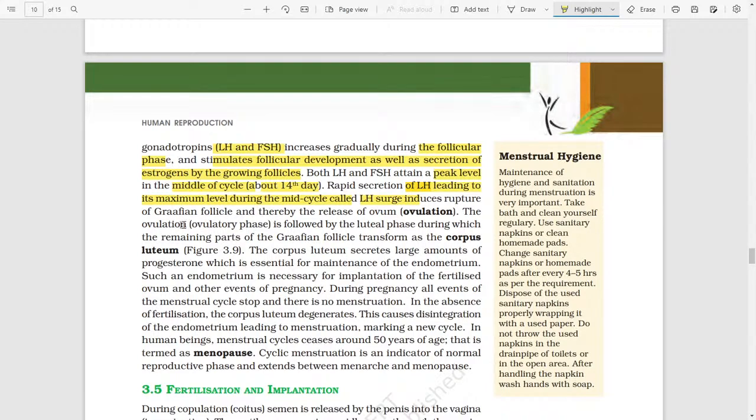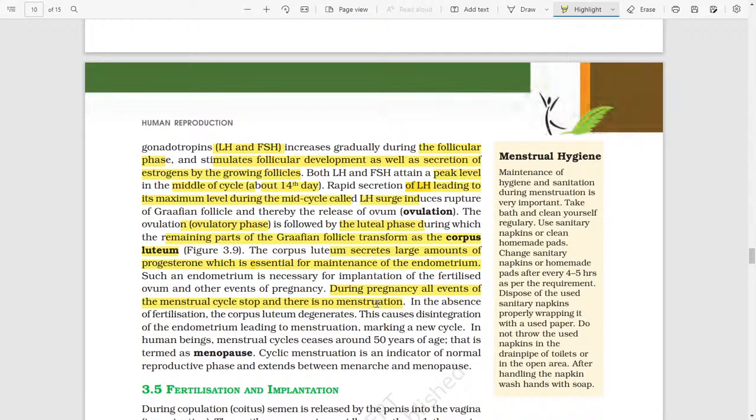Ovulation, the ovulatory phase, is followed by the luteal phase, during which the remaining part of the Graafian follicle transforms into the corpus luteum. The corpus luteum secretes a large amount of progesterone, which is essential for maintenance of the endometrium. Such an endometrium is necessary for implantation of the fertilized ovum and other events of pregnancy. During pregnancy, all events of the menstrual cycle stop and there is no menstruation.